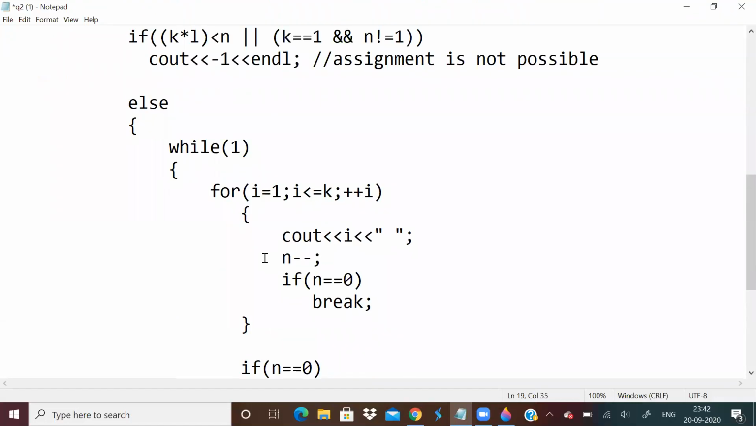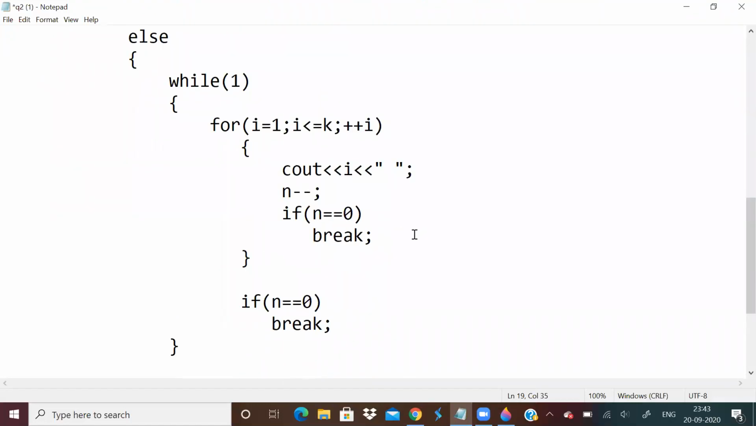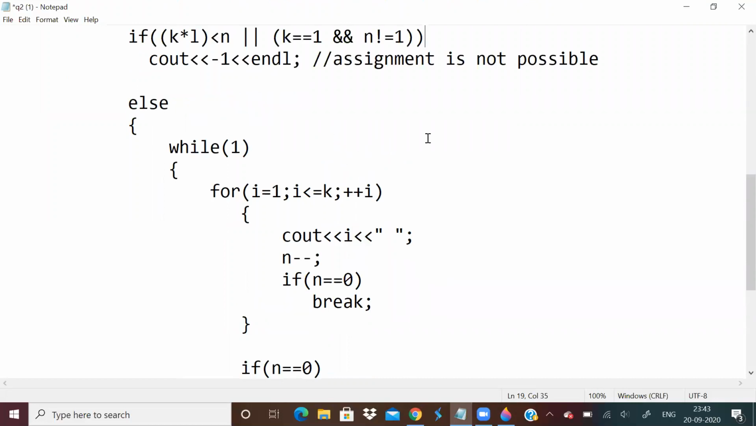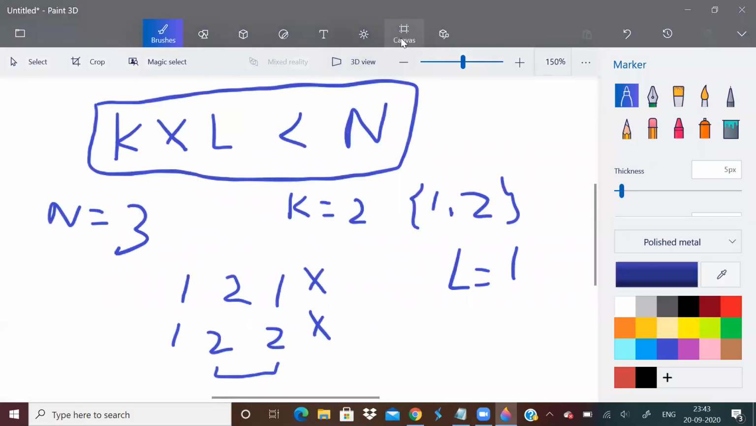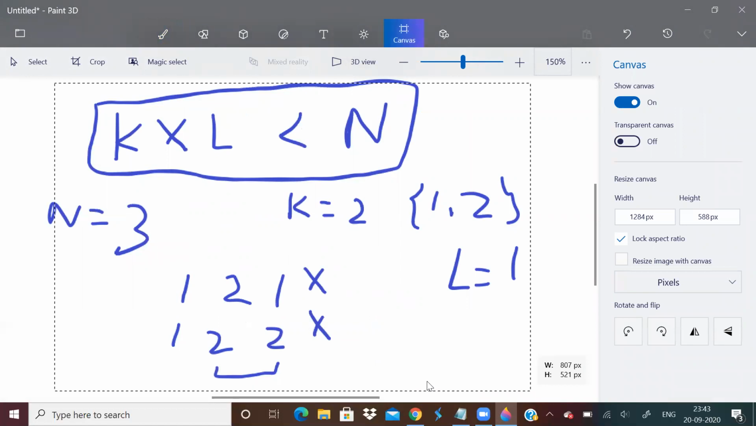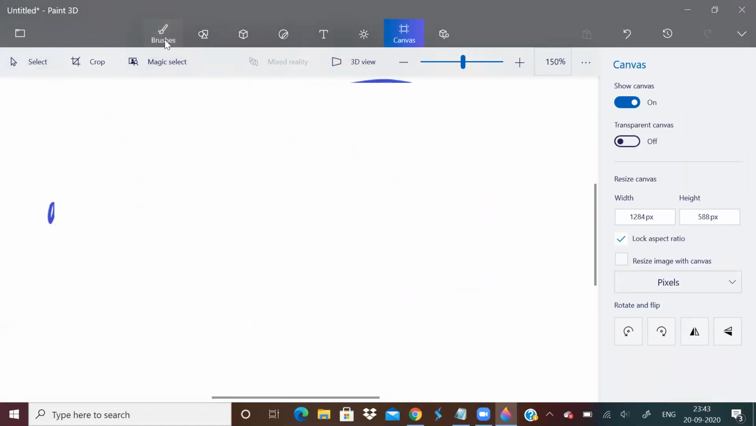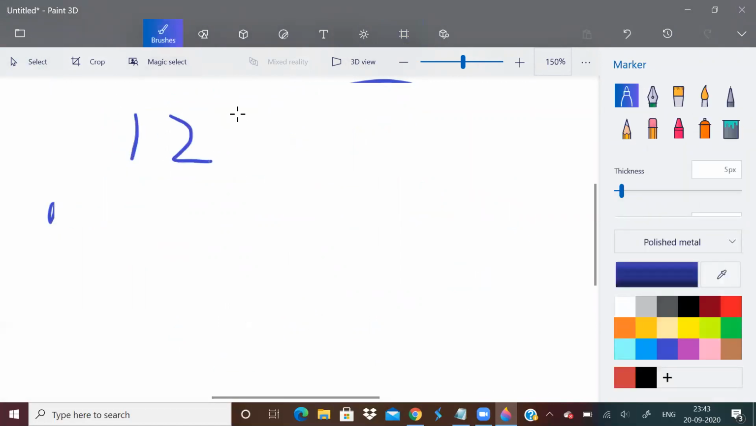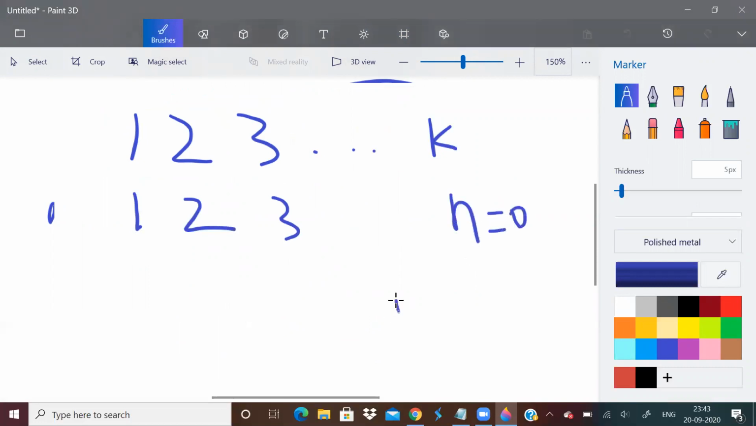Otherwise, when it is possible, how am I going to print it? I am just going to print 1, 2, and so on till k, and again 1, 2, 3, up to k. I'll keep decrementing the n value until n becomes 0.